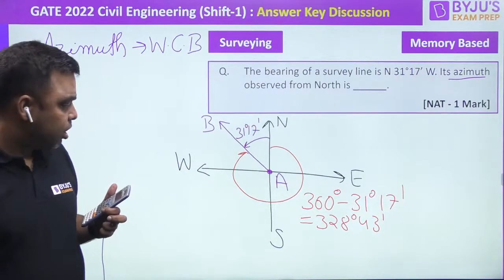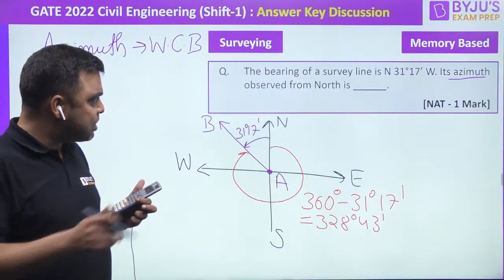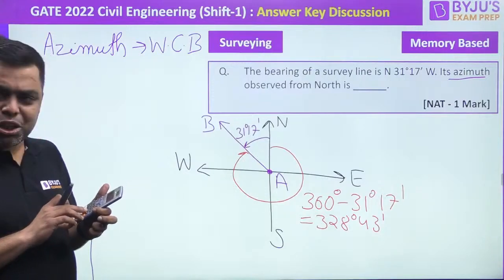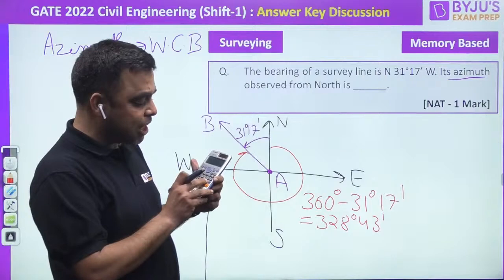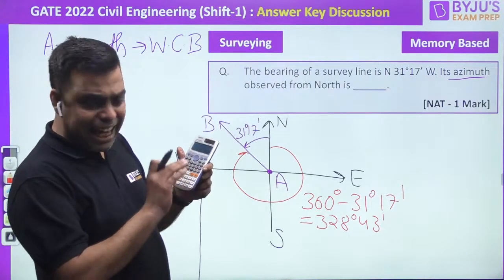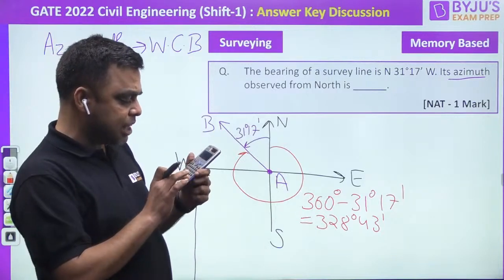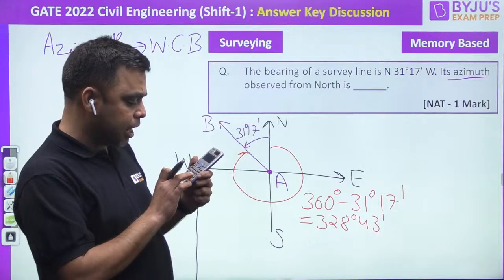Now, as you guys are telling me, you have to convert this into decimals. In this calculator, I have this S to D button available with us. So basically we can get the answer from there. Clear?